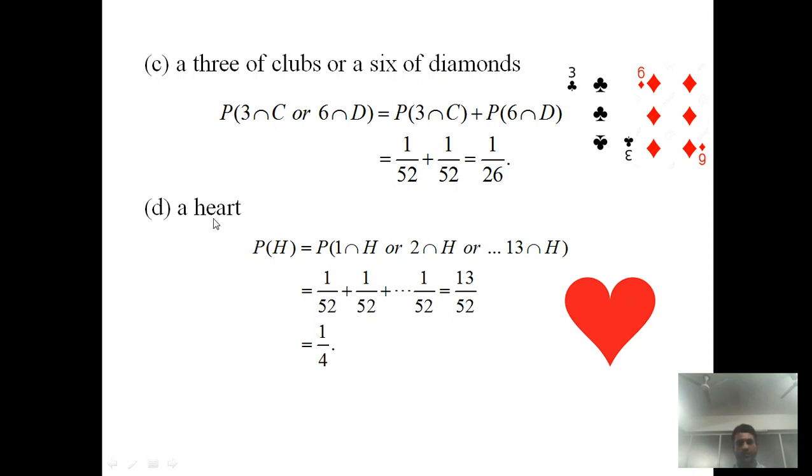The fourth option, we have to find out the probability of heart. So there are 13 cards which represent the heart symbol. So probability of 1 intersection H or 2 intersection H or up to 13 intersection H. And each and every card has unique probability 1 by 52. So we get 1 by 52, 13 times. So 1 by 4 represents the probability of heart.